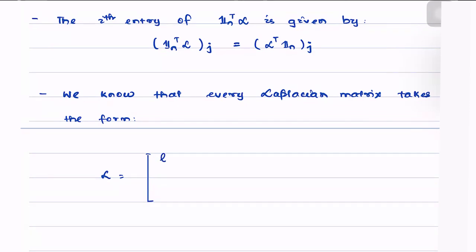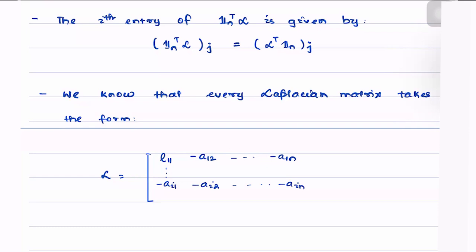So this here is L11, and this becomes minus A12 going up to minus A1n. Similarly, for the ith row, this is given by Ai1, minus Ai2, and it goes on to minus Ain.